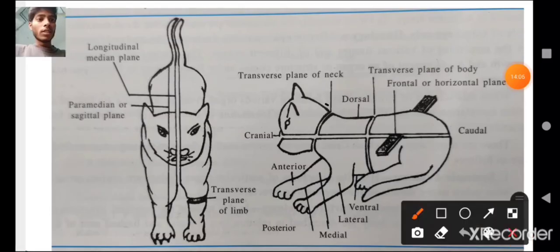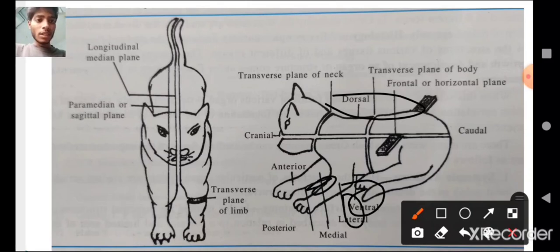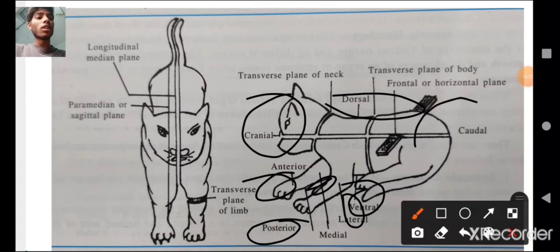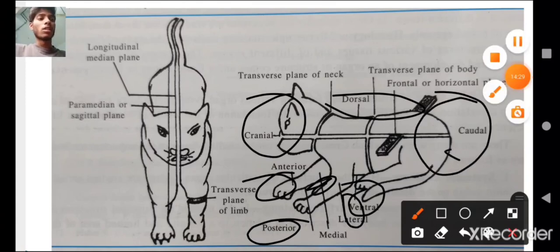This is the dorsal surface, this is ventral surface, lateral surface, opposite to the lateral surface, medial surface, then this is posterior, anterior. Toward the head, cranial, toward the tail, caudal. This is for today's presentation.